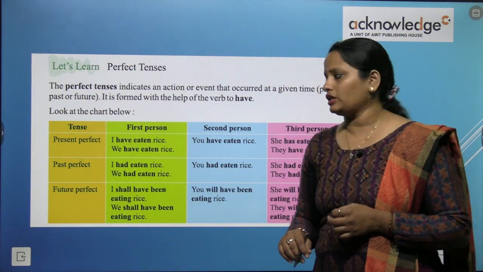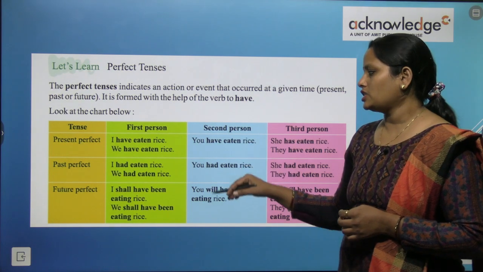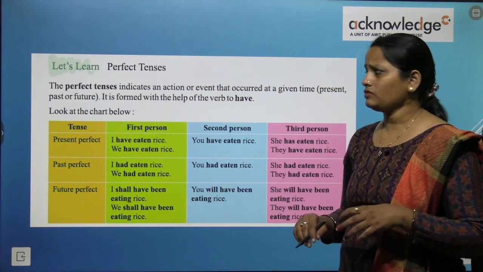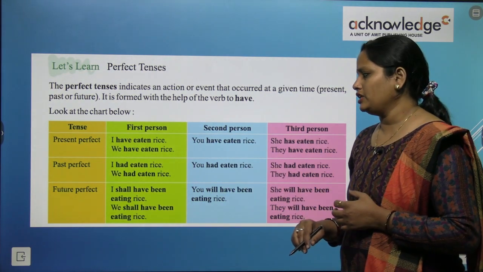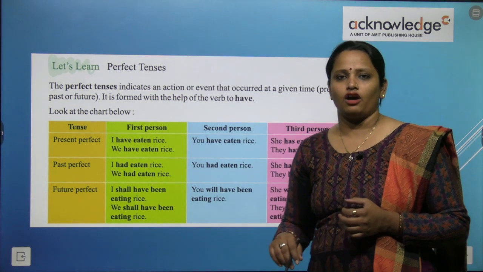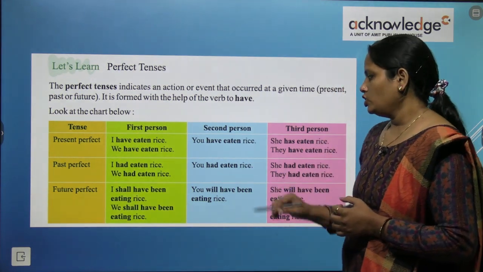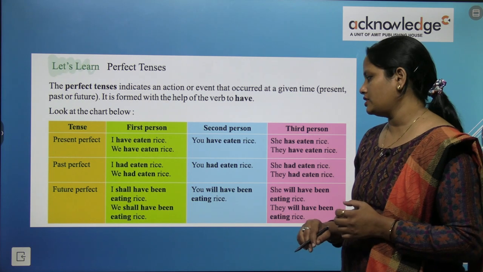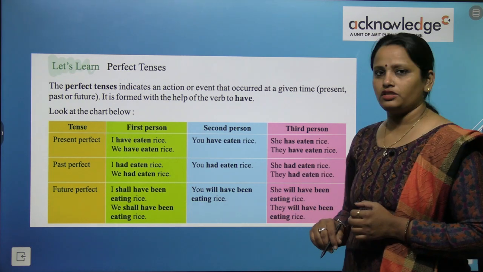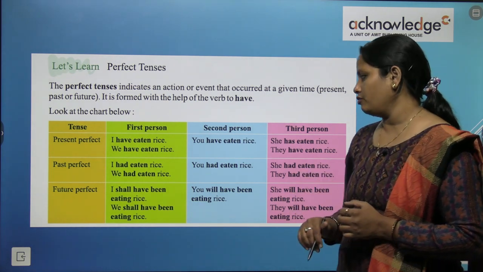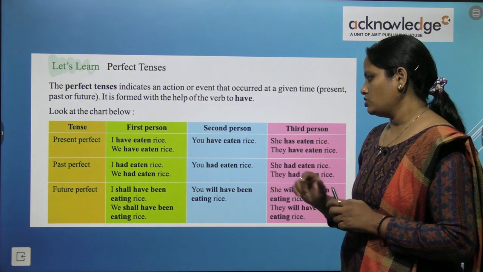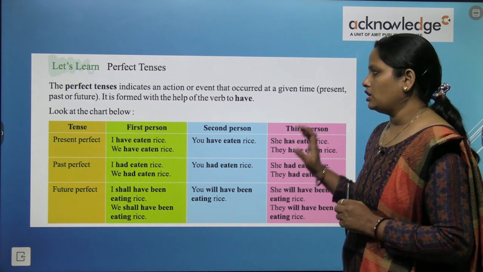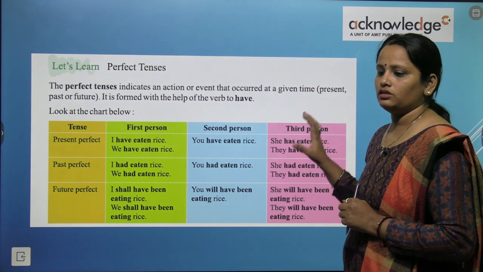In the future perfect tense, we write shall have been. I shall have been eating rice. We shall have been eating rice. You will have been eating rice and she will have been eating rice and they will have been eating rice. So these are the charts given here.